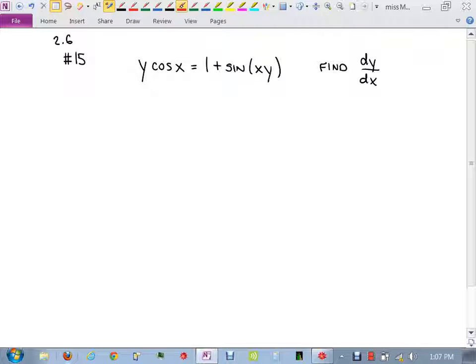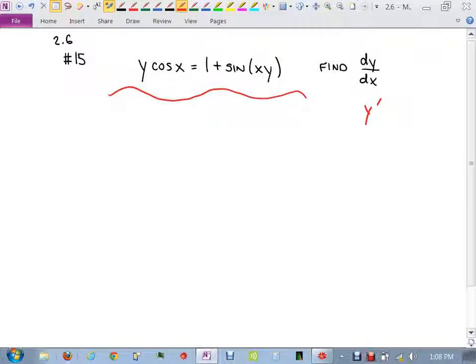Now, dy/dx for us really means what? What has dy/dx meant in the past? Y prime, the derivative of y. That's right. So this is just y prime that we want. Now, to start off implicit differentiation, what was it that I always did? Yeah, I always do a little squiggly line just to let you know that I'm about to do implicit differentiation. On the left side of this equation, I want to differentiate y cosine x.